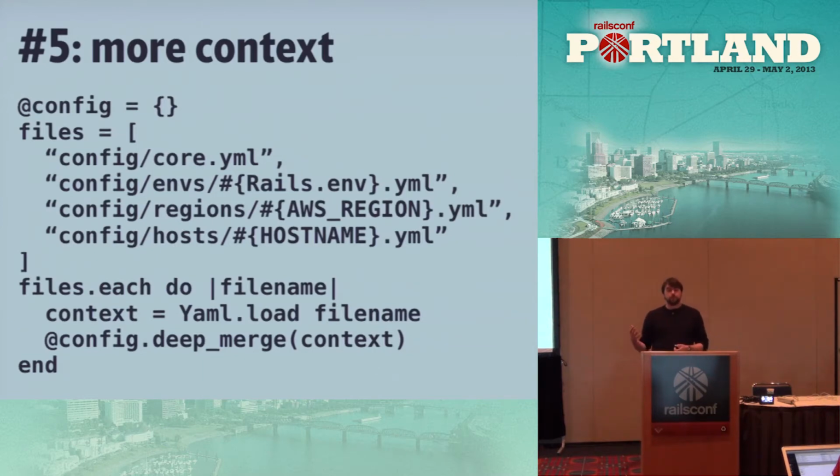And we'll do a deep merge on what starts out as an empty hash, and then we keep merging in the contents of each of those. So you can see that the further down the file list you go, the more likely you are to win, so to speak. They'll be the ones that have the highest priority. So anything that gets set in a host-specific file will always win.